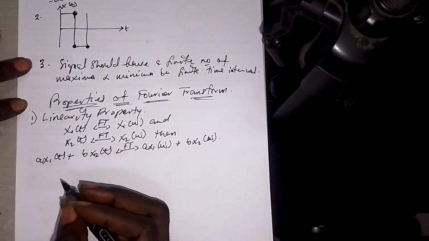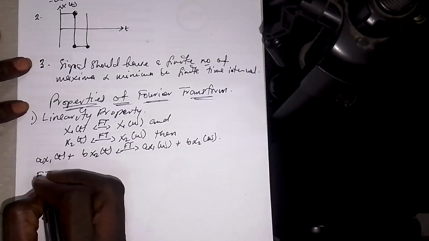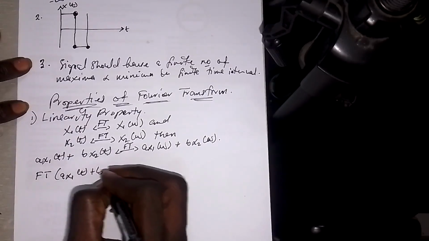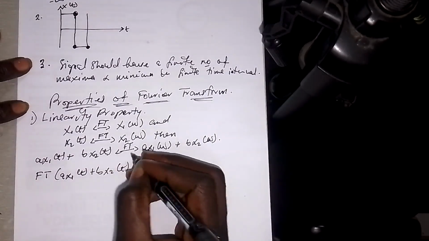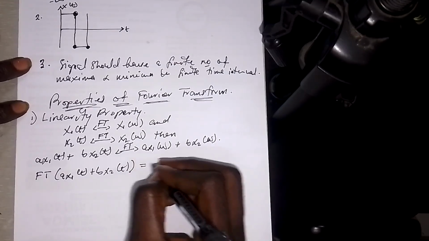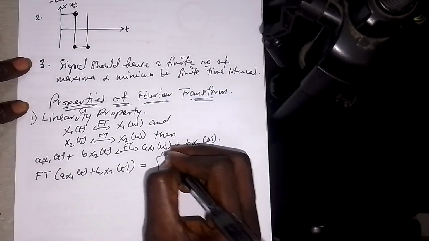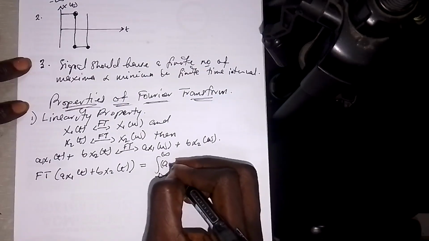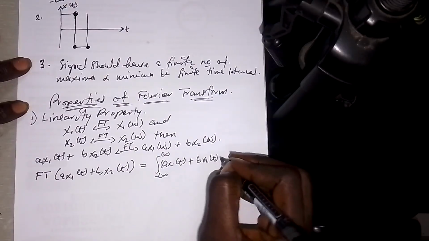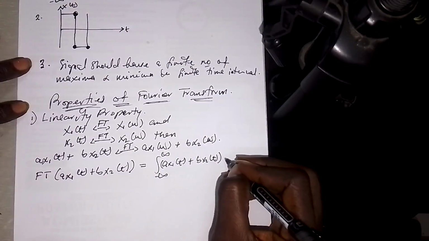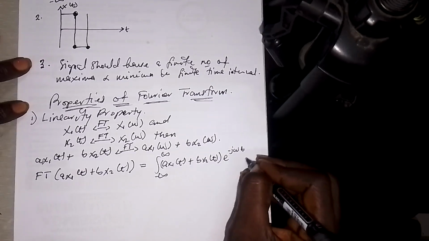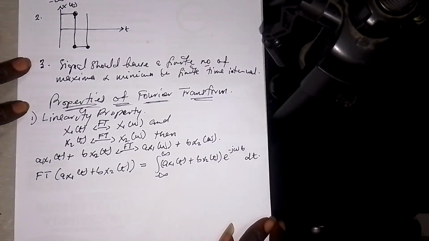Now let's see how we can prove this. The Fourier transform of a x1 of t plus b x2 of t is equal to the integral from minus infinity to infinity of a x1 of t plus b x2 of t, times e to the minus j omega t dt.